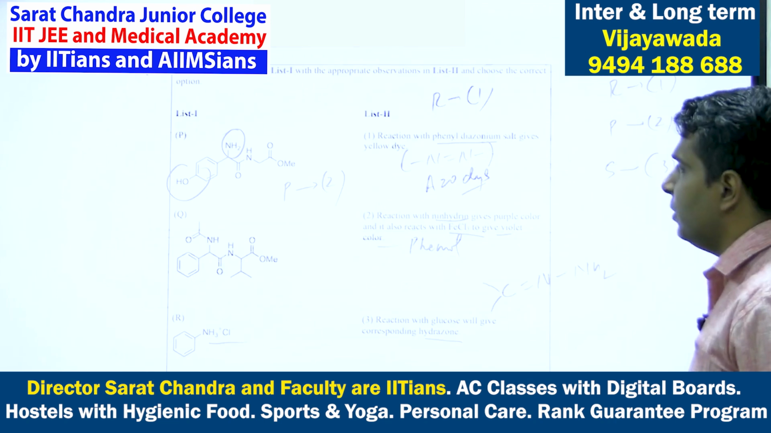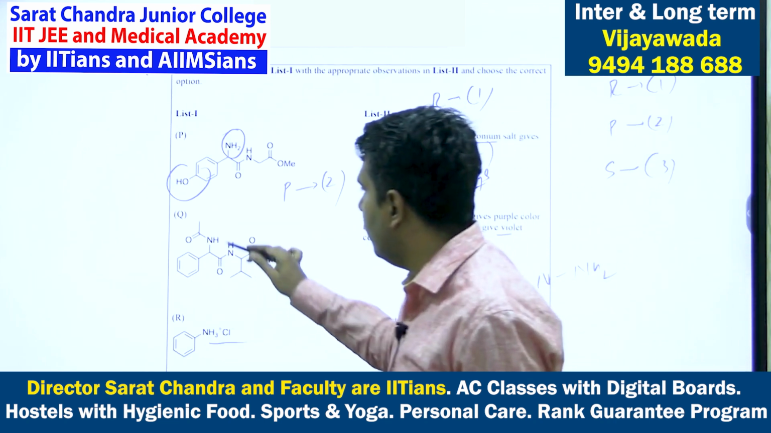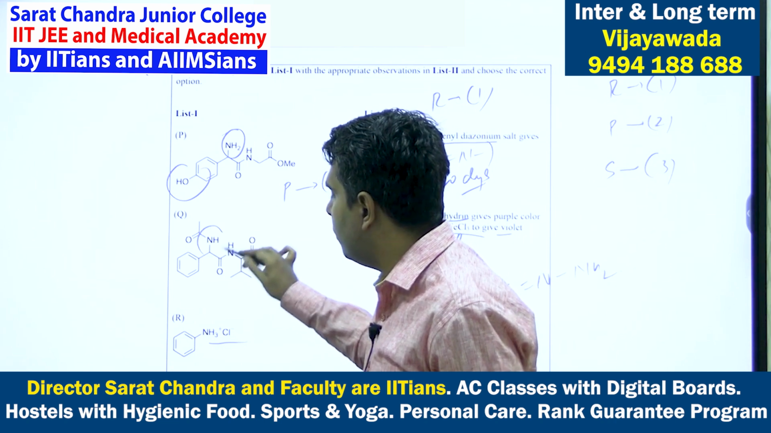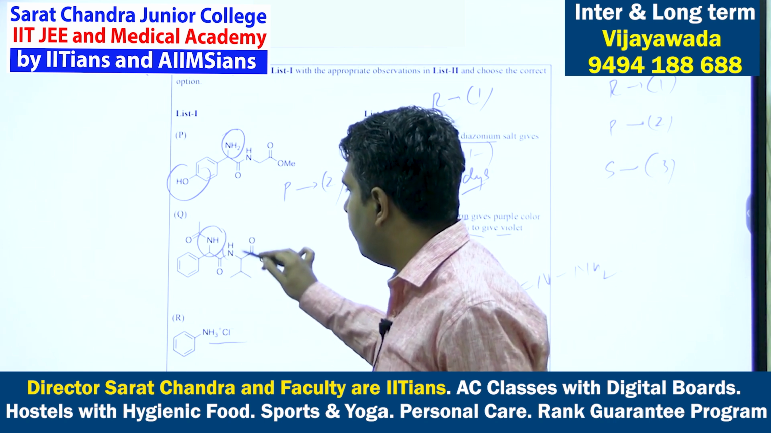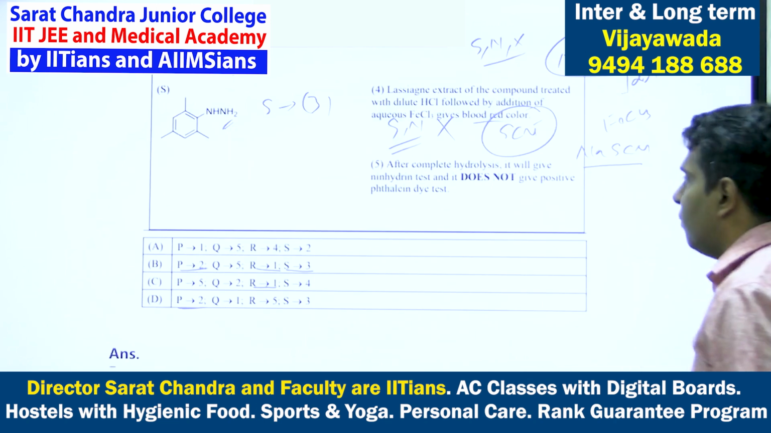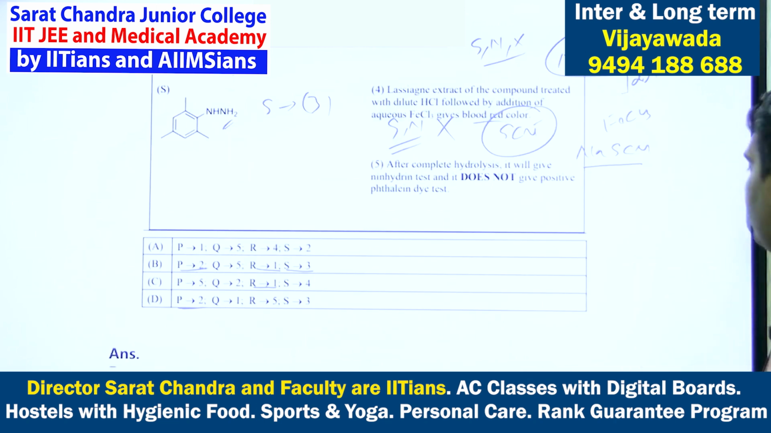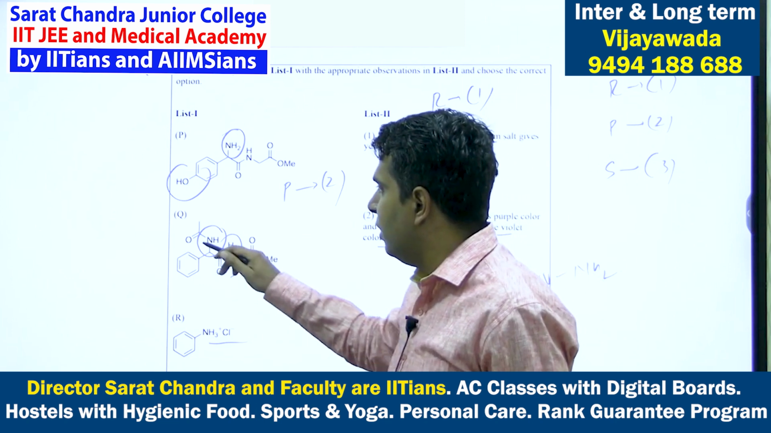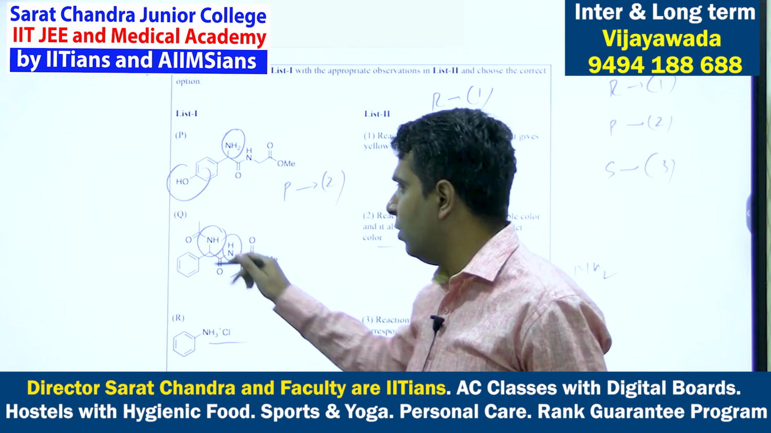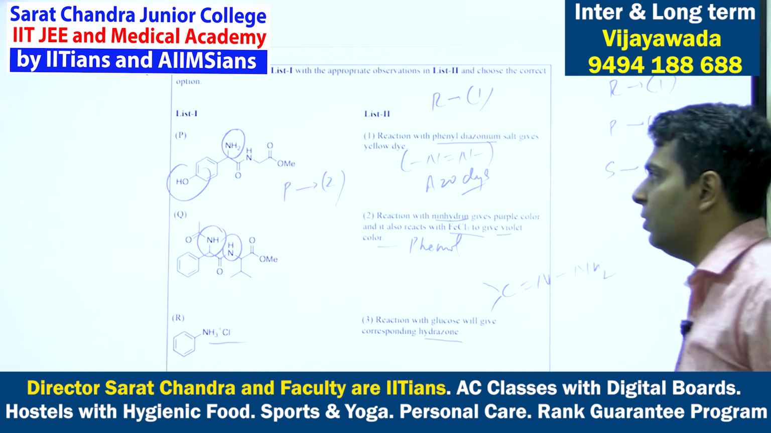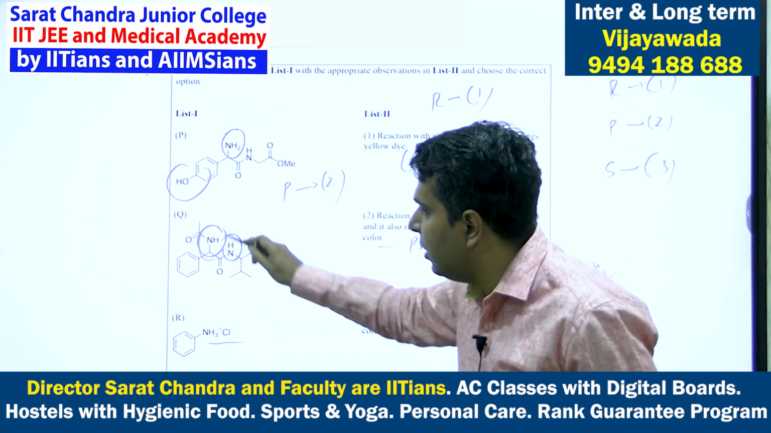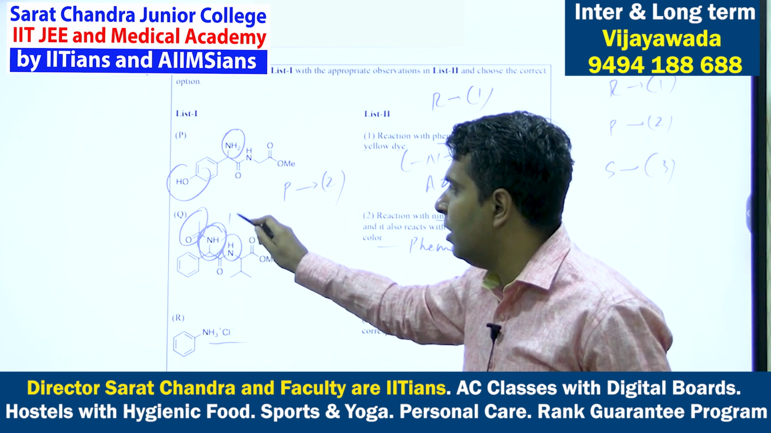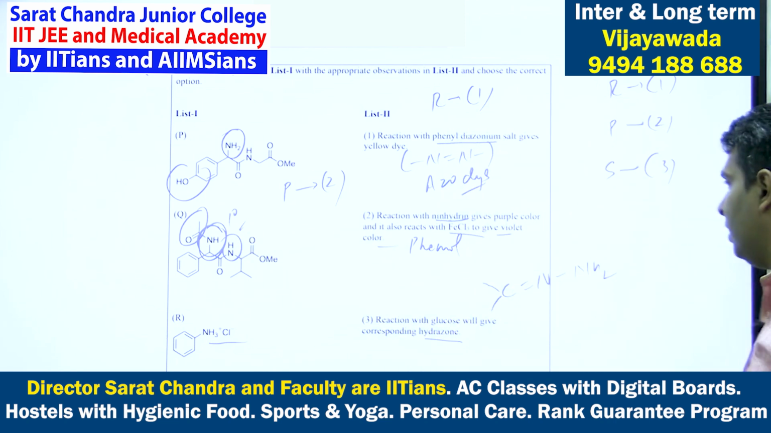After complete hydrolysis. So if we are doing hydrolysis of Q, this group will undergo hydrolysis, and this group will also undergo hydrolysis. So after complete hydrolysis, it will give ninhydrin test. So ninhydrin test is given by primary amines. Amides will give me amines on hydrolysis. So this part will be giving me the amine, and this part will be giving me the carboxylic acid. So primary amine will be there, so that will give the ninhydrin test.